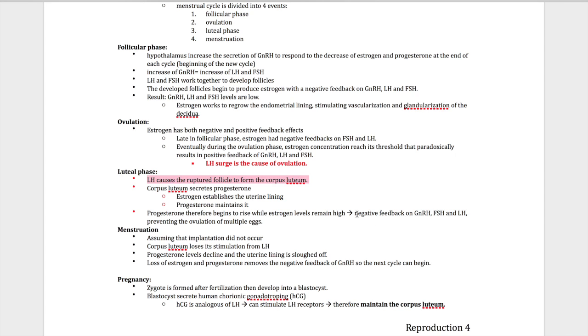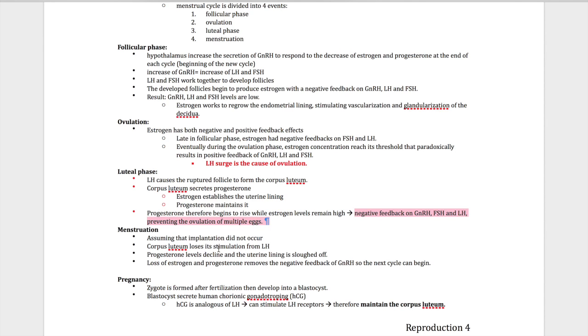But you see this? Now in luteal phase, there's a negative feedback on GnRH, FSH, LH again, right? The reason why you need a negative feedback in luteal phase is because you do not want another ovulation, right? Because high concentration of LH will cause an LH surge and it will cause another ovulation, right? You do not want that. So the reason why you need a negative feedback in this phase is to prevent another ovulation.